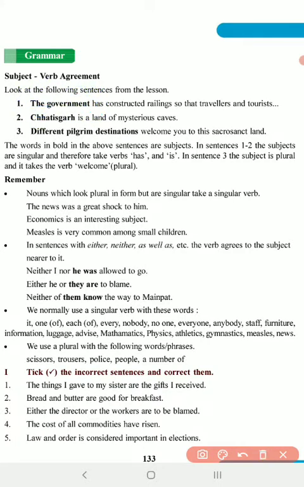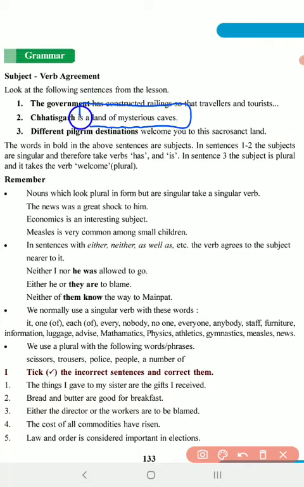So here in the examples we see, the government will always take only the singular auxiliary verb, the singular verb. And then state. Chhattisgarh is a land of mysterious caves. Now here, take this one, a land of mysterious caves.